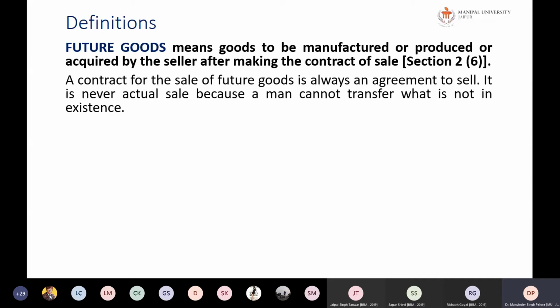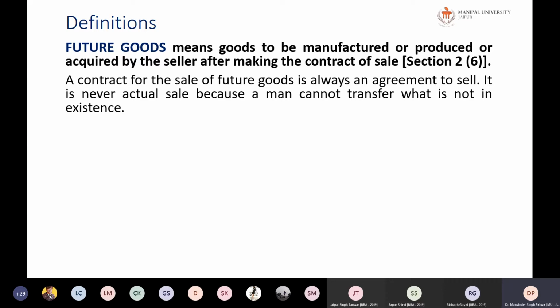A contract of sale of goods is always an agreement. One more important thing: for existing goods only there will be a sale. For future goods and contingent goods, it will be an agreement to sell. It is never an actual sale, because a man cannot transfer what is not in existence.